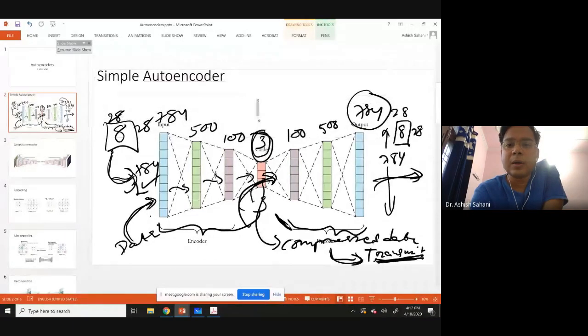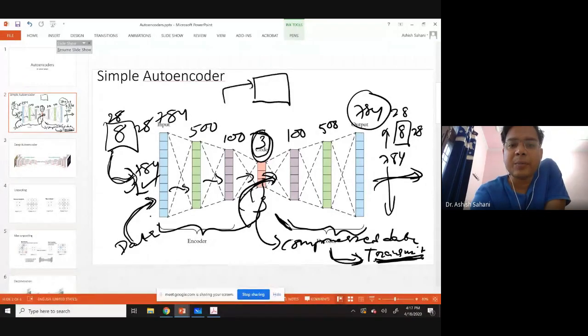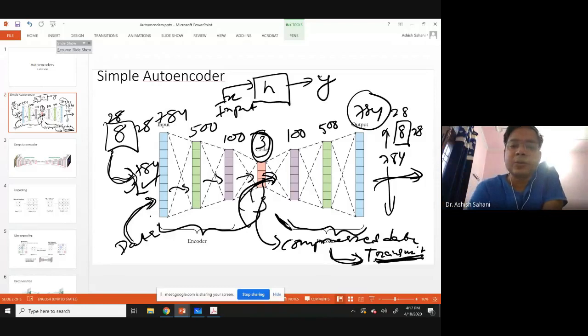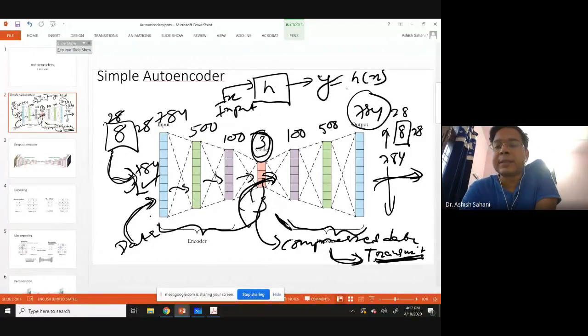Suppose you have something like a black box in which you have an input, say x, and then this transformation is h, and then you are getting y. So your y is equal to h of x. You don't know what x is, what h is, and you want to find out what h is.